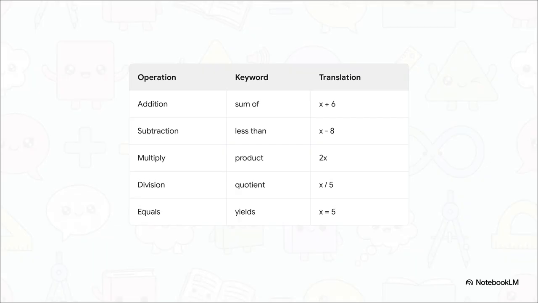Once you understand these basic grammar rules, really all you need is a translation dictionary reference guide like this to turn everyday English directly into mathematical symbols. When you hear phrases like the sum of or more than, your brain should just automatically translate that to the addition connective. The product of or twice translates to multiplication. And words like is, amounts to, or yields, those translate directly into our verb, the equal sign.